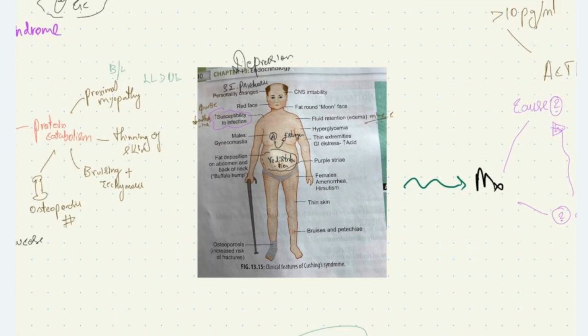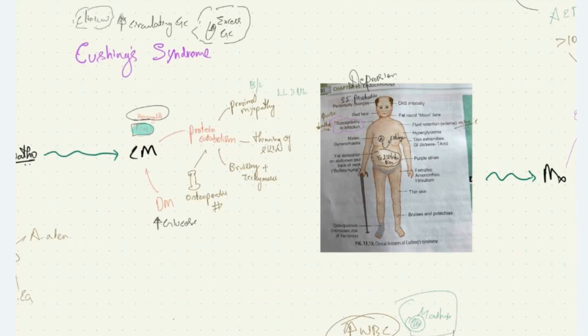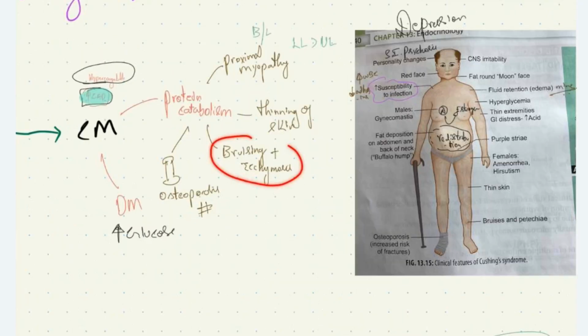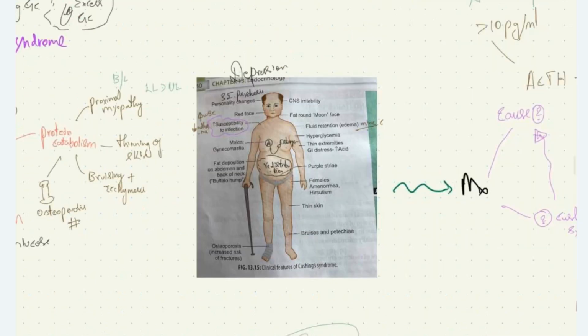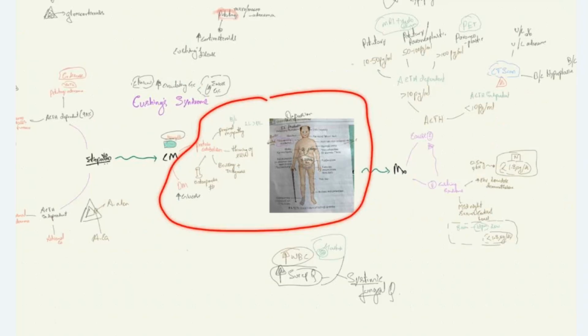There can be purple striae due to collagen impairment. And also, bruising and ecchymosis are due to impaired collagen strength seen in these patients. We have thin skin, bruises and petechiae, and osteoporosis already discussed. These are all the clinical manifestations that we see in patients with Cushing syndrome.